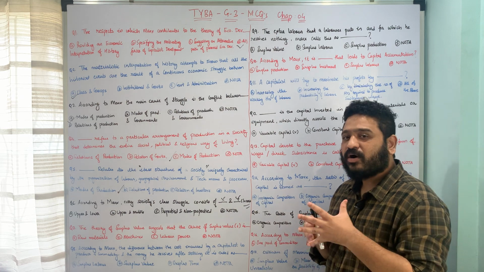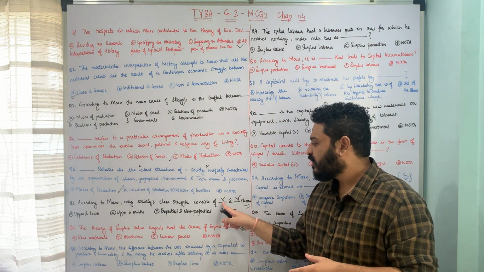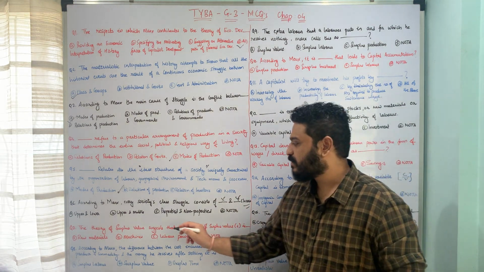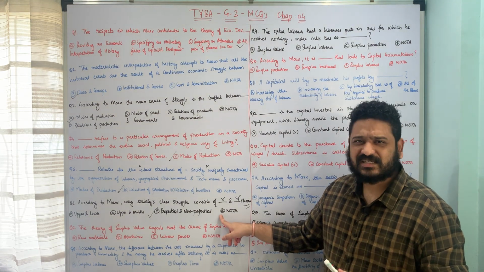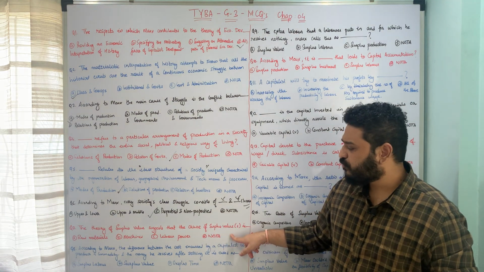So here, according to Marx, every society's class struggle consists of dash and dash classes. That means the propertied and non-propertied classes. That means option C is the correct answer to this question. I hope the question is clear. Very important question. Such questions might reflect in your papers. Anyways, let us now move to the next question.